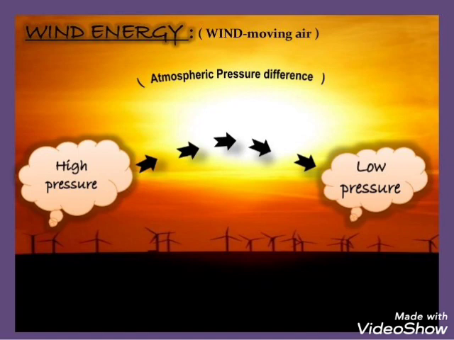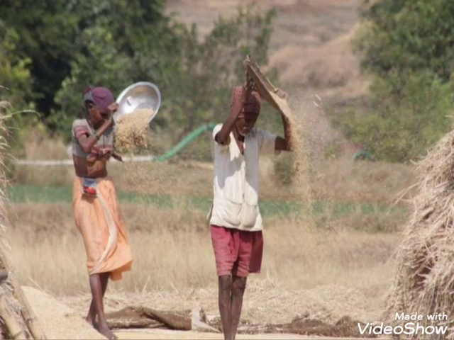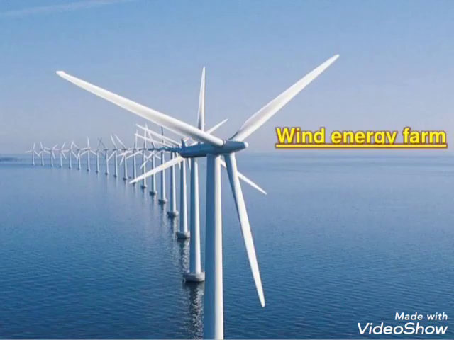We have different uses for this wind energy. For example, in a previous lesson we studied the winnowing process, where lightweight particles go away with the pressure of wind but heavy particles remain at a place. That winnowing process is possible due to wind energy only.